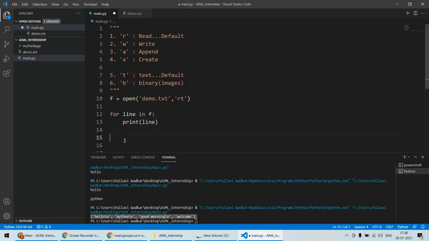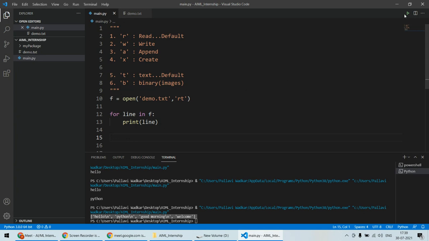Here line is the loop variable. It will read the content from the file line by line, loop through all the lines in that particular file, and print every single line.